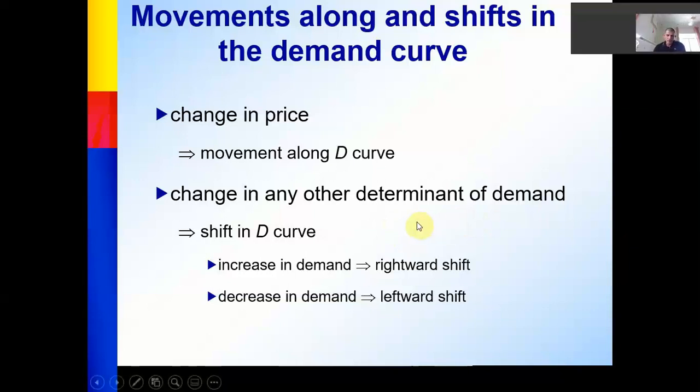Now, what about change in other determinants of demand, like income, taste, the price of alternatives, number of population, number of consumers? Here, any change in the other determinants except the price will shift the D curve either to the left or to the right. We call it a rightward shift if there's an increase in demand, like the number of population rises, or people like something, so the demand will increase for the normal good. And any decrease in the demand will shift to the left side; we call it a leftward shift.